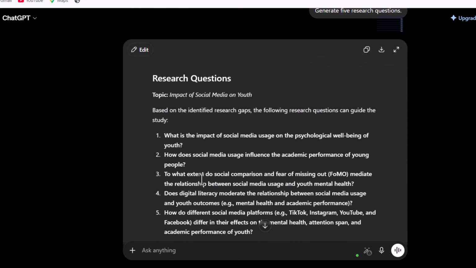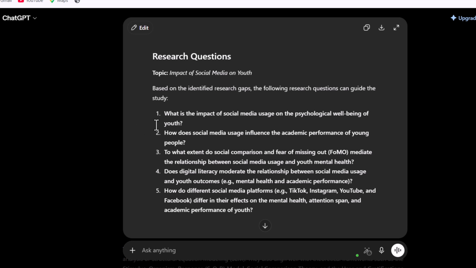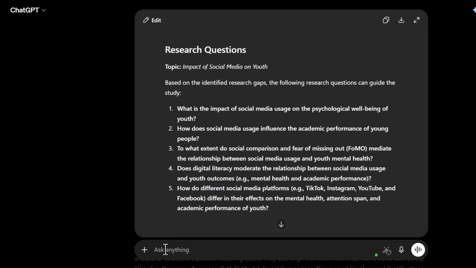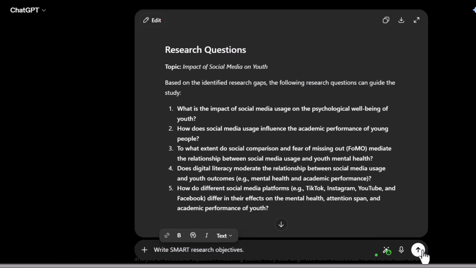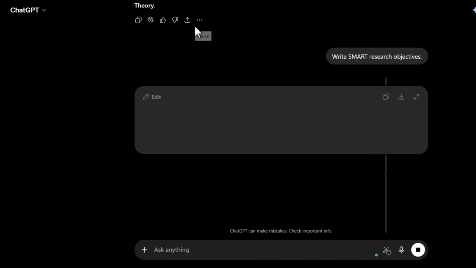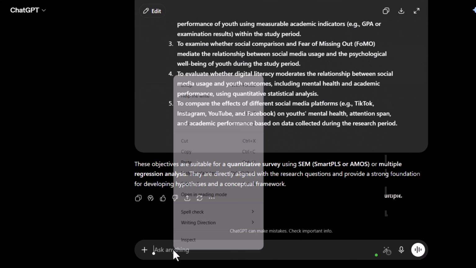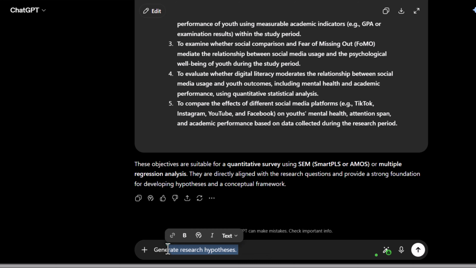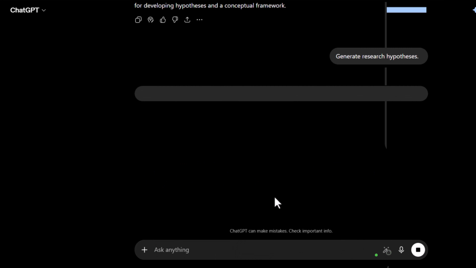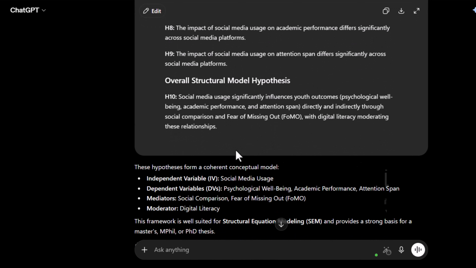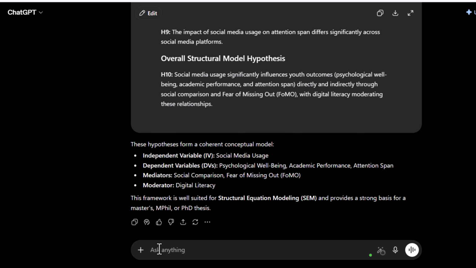Example: how does social media usage influence students' academic performance? Step 6, research objectives. Prompt: write SMART research objectives. Step 7, hypotheses. Prompt: generate research hypotheses. Example: H1, social media usage significantly affects academic performance. Step 8, theory. Prompt: suggest the most suitable theory.